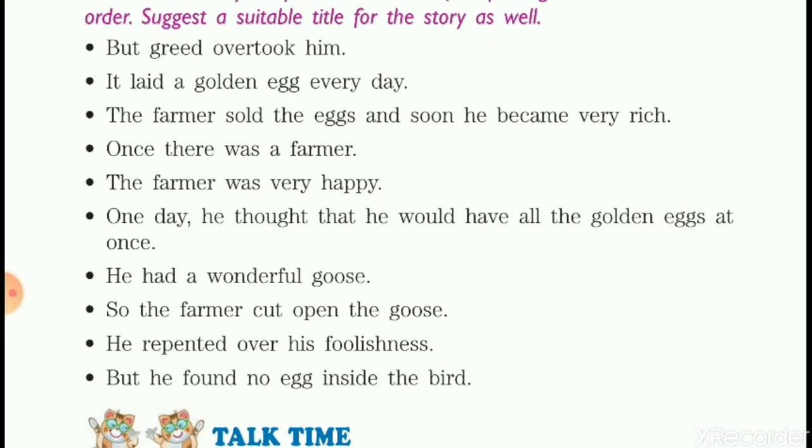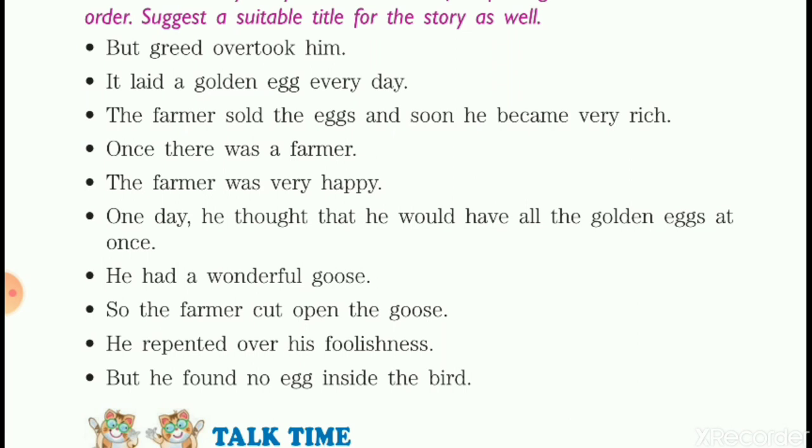Now, next sentence, the seventh one is, one day, comma, he thought that he would have all the golden eggs at once. Then, eighth one, so the farmer cut open the goose, full stop.